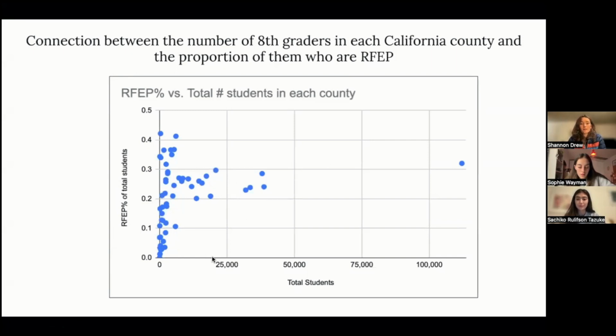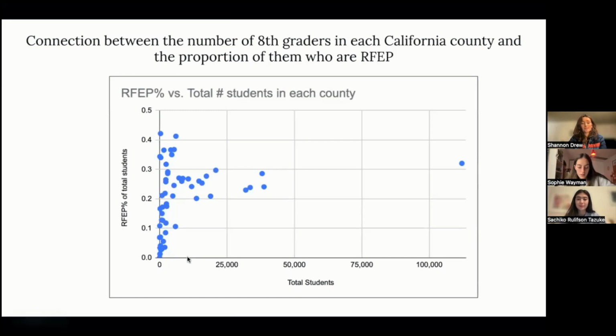You can tell on the x-axis, the values are how many students are enrolled, 8th grade students, for the 2018-19 school year. And for that same school year on the y-axis, you can see the proportion of that county's 8th graders that are reclassified fluent English proficient, RFEP.